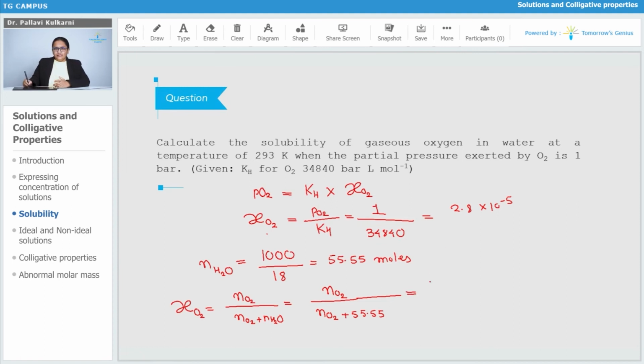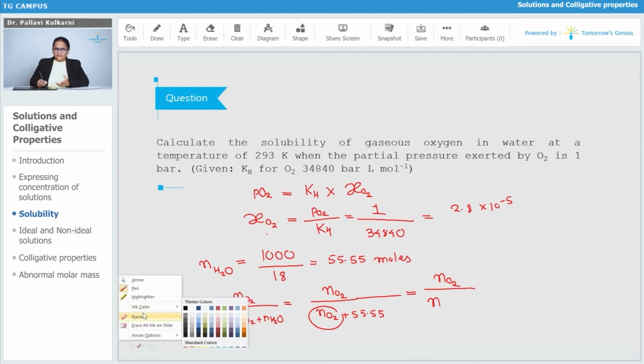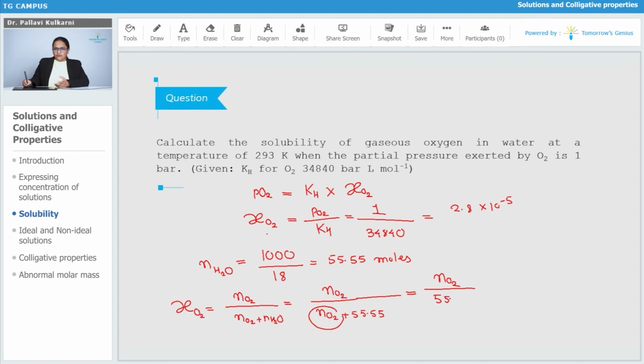Therefore we can ignore nO2 in the denominator, and it will be simply the number of moles of water, which is 55.55. So it will be equal to nO2 divided by 55.55.